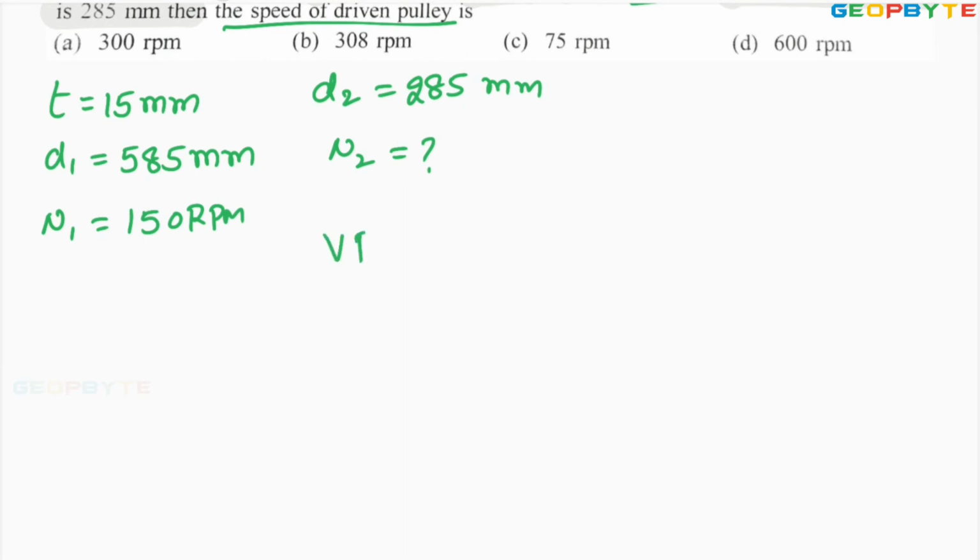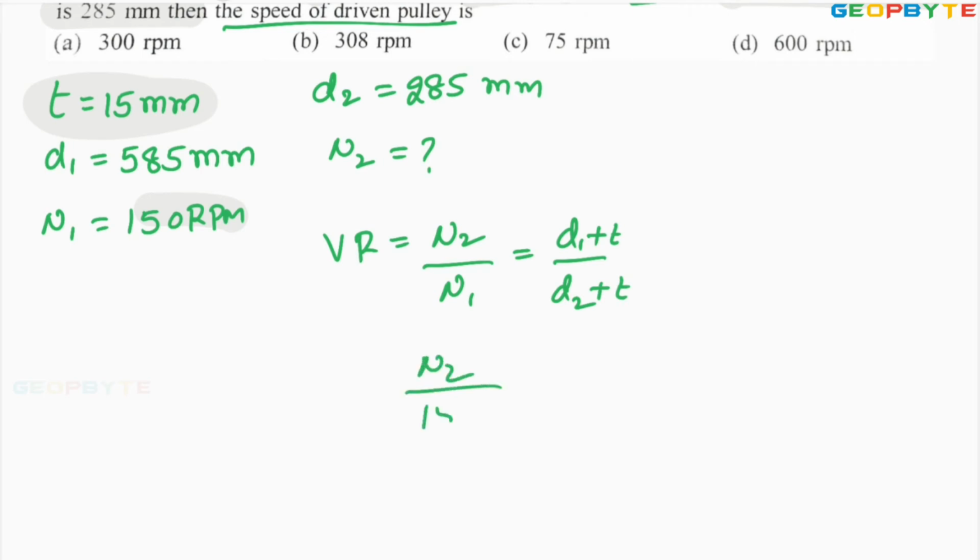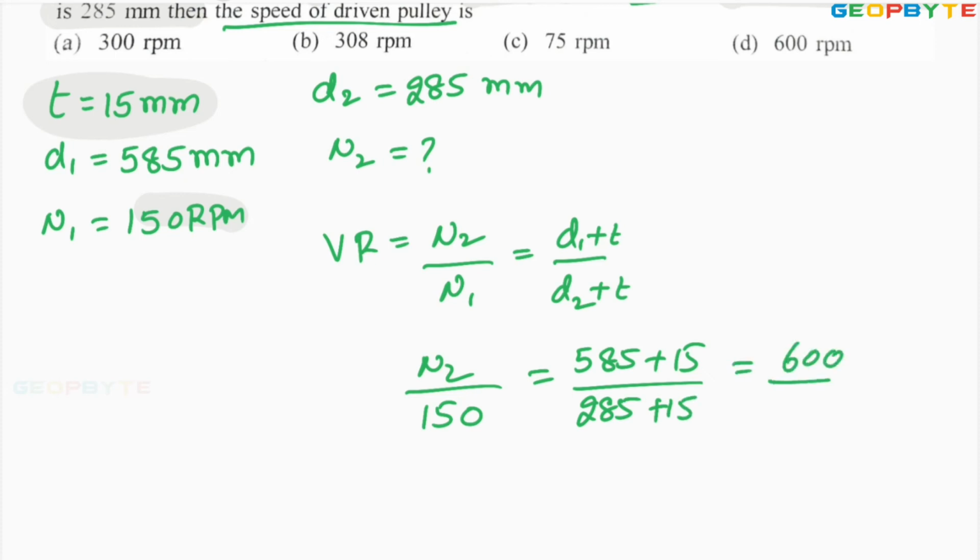You know, velocity ratio VR equals N2/N1 equals D1/D2 if thickness is not given. But for this problem, thickness is given as 15 mm, therefore that has to be considered. Then it is (D1 + t)/(D2 + t). N2/N1 with N1 given as 150 equals (585 + 15)/(285 + 15), which is 600/300, equal to 2.